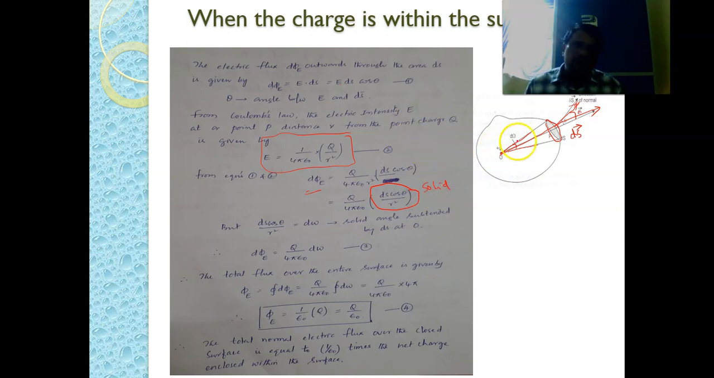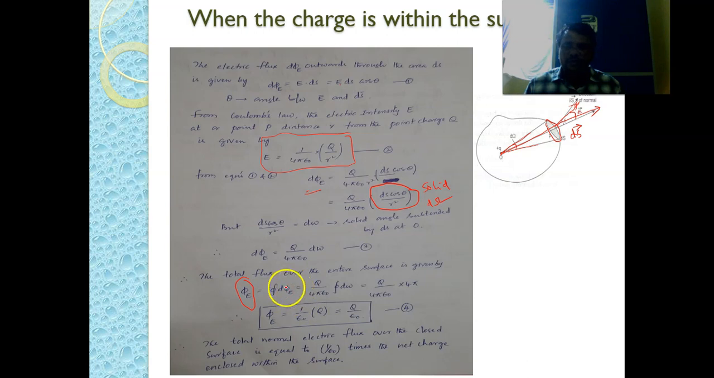The solid angle subtended by that surface element that we have taken is d omega. But ds cos theta by r square is equal to d omega. This is the solid angle subtended by ds at O. Now we can write d phi as q by 4 pi epsilon naught d omega. Now we have to find the total electric flux through the entire surface, and it is given by integrating this. If you integrate this, you will get the total electric flux through the surface.